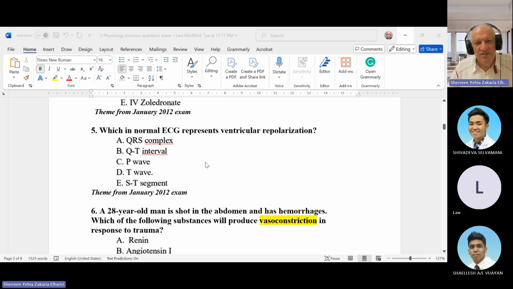Second, an important topic in physiology, and I may send you a summary of the important topics at the end, is ECG, simple ECG. For example, what do the P, QRS, and T represent? For this simple question, which part of the normal ECG represents ventricular repolarization? We know ventricular depolarization is the QRS complex. What is ventricular repolarization? Anyone?